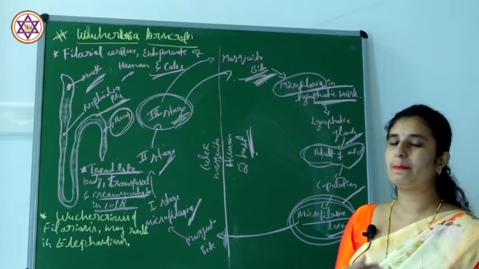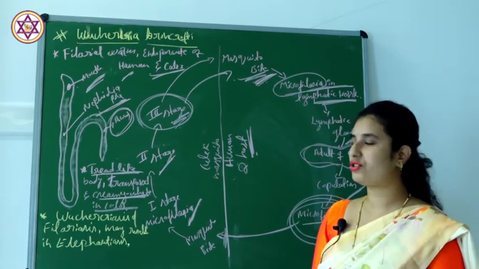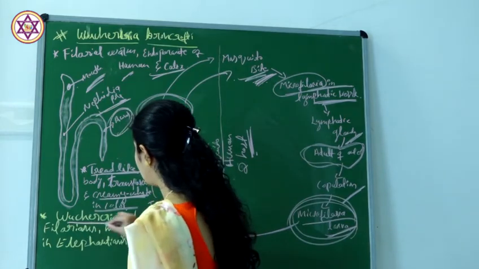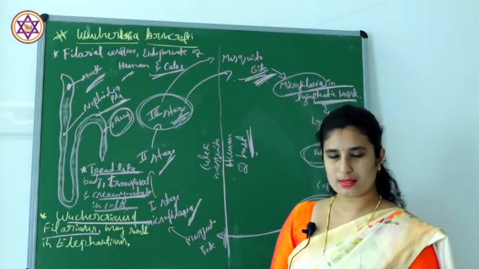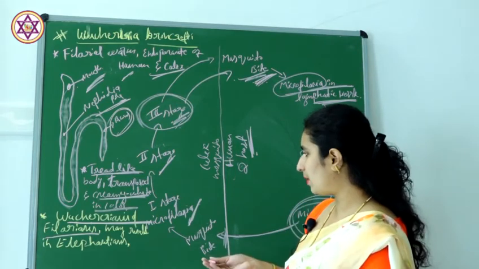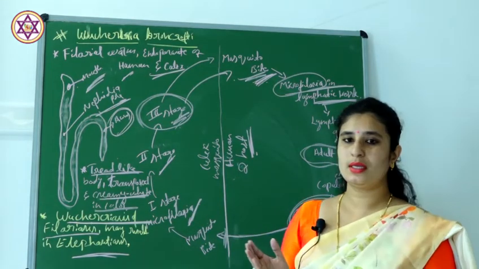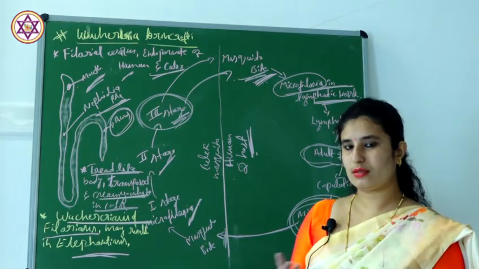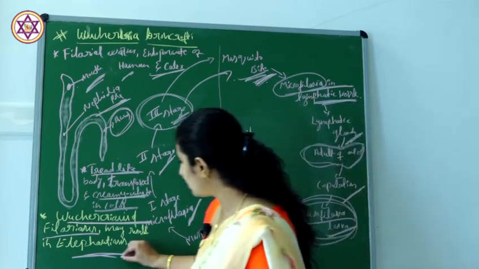Coming to the pathogenicity, the disease caused by the filarial worm, Wuchereria, is called Wuchereriasis, or we can also call it filariasis. This disease may result in elephantiasis, which means enormous swelling of parts such as the arms, legs, scrotum, etc. That is what is called elephantiasis or elephant leg disease.